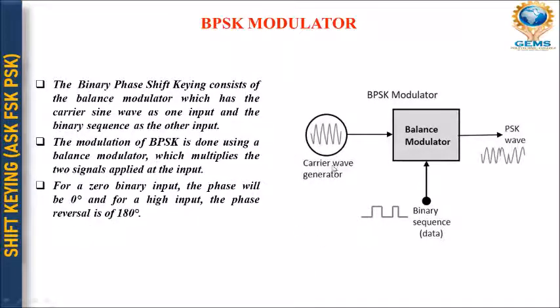So this is the very good diagram of your BPSK modulator. Here we have the carrier wave generator. As you all know, the carrier wave generator is responsible for transmitting the wave from input to output, and it is responsible for carrying the information, that is also known as the baseband signal. So if the baseband signal is low, we have to modulate the carrier wave also. For that we are using the BPSK modulator, and this is the binary sequence data as an input. And lastly, after superimposing of these two signals,